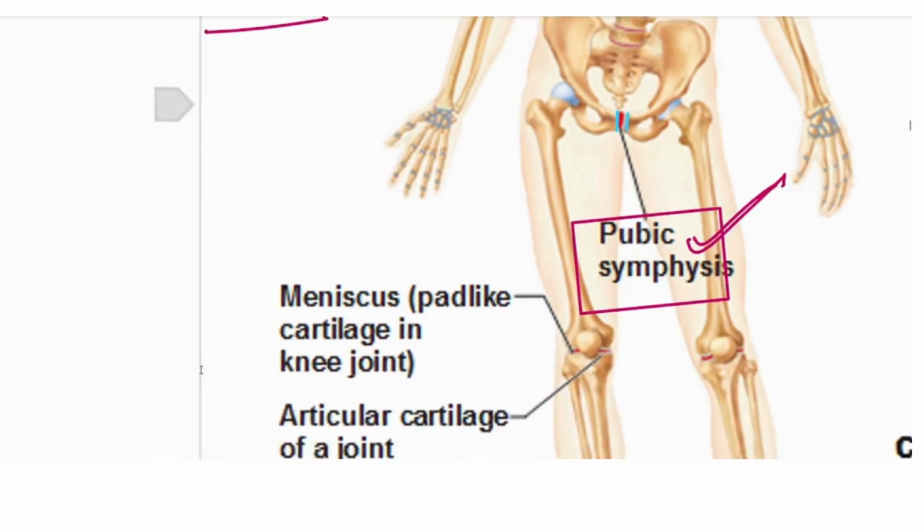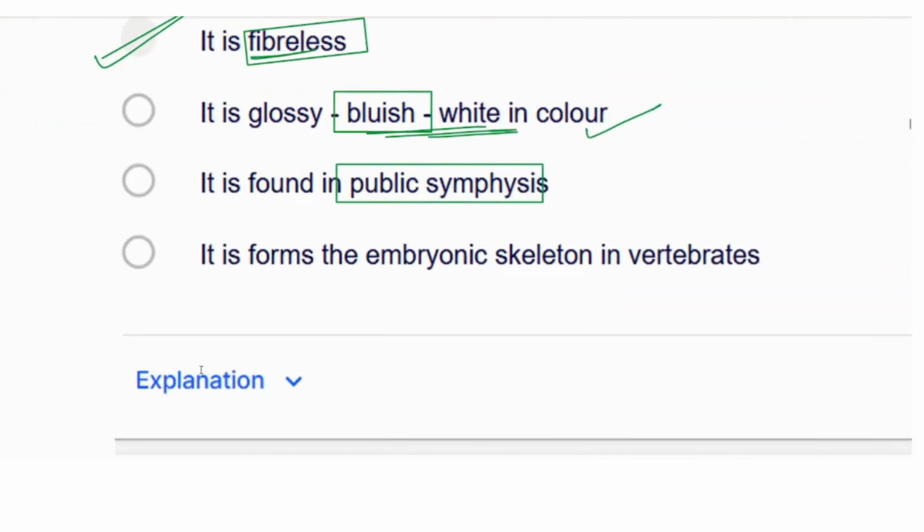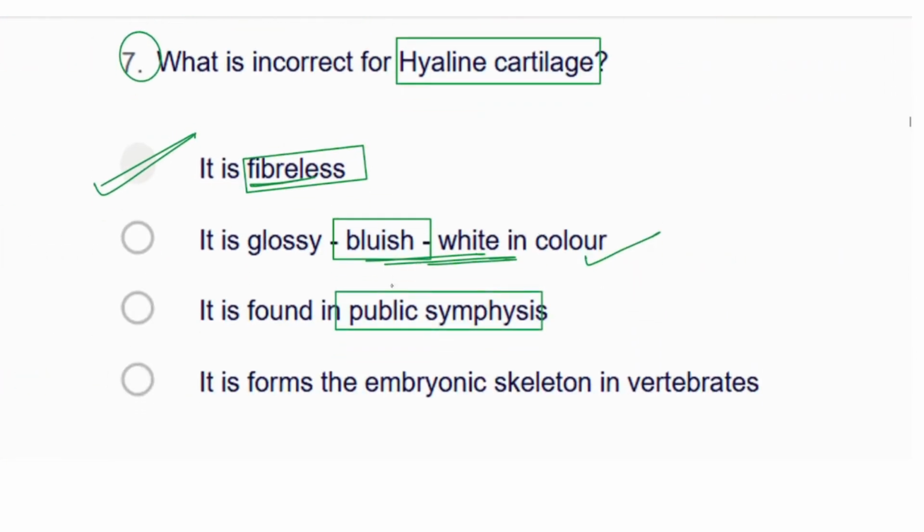So here we can see the pubic symphysis. The hyaline cartilage is actually found in the pubic symphysis, and the fibrocartilage is also present in the pubic symphysis. So the fibrocartilage plus hyaline cartilage, they both are present. They are asking in the question for the hyaline cartilage, so we will consider it as correct, not incorrect. It is the form of the embryonic skeleton in the vertebrates, that is also present, but it is not fiberless, it is having the fibers. So that is why option number one would be the answer.